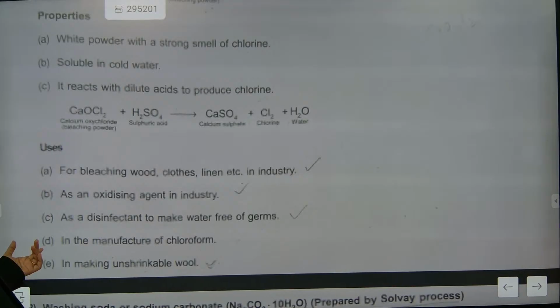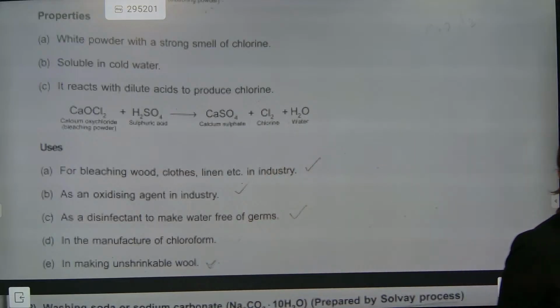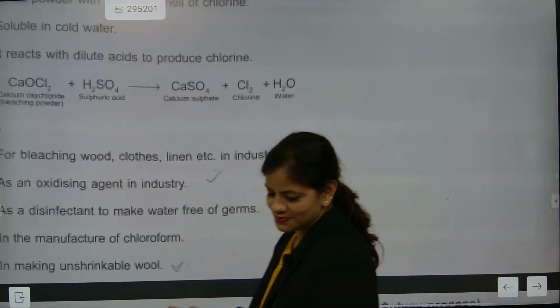Understood now? So in the manufacturing of chloroform. Please kindly note down manufacturing of chloroform.